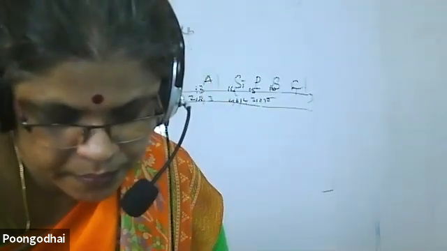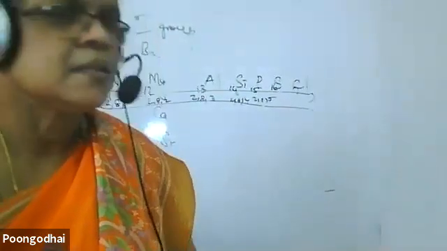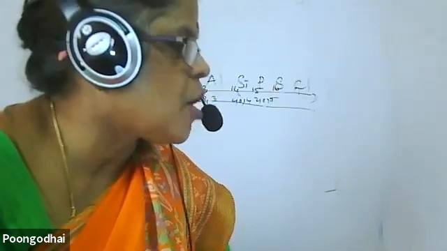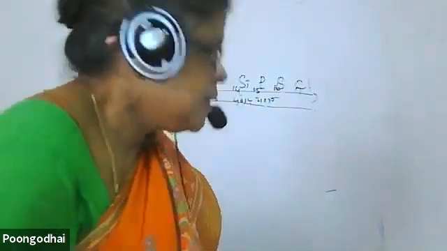Next, when I move along the period. If we move along the period, the size of the atom decreases. This is because the electrons get added up in the same shell, and due to this, the effective nuclear charge also increases. Size of the atom decreases. Clear? Shall I pass on? I have only a few minutes.